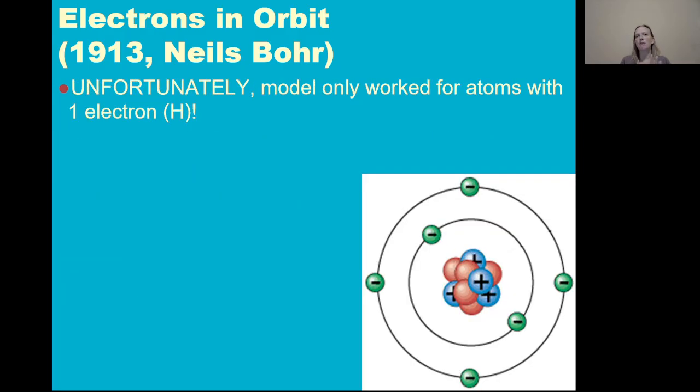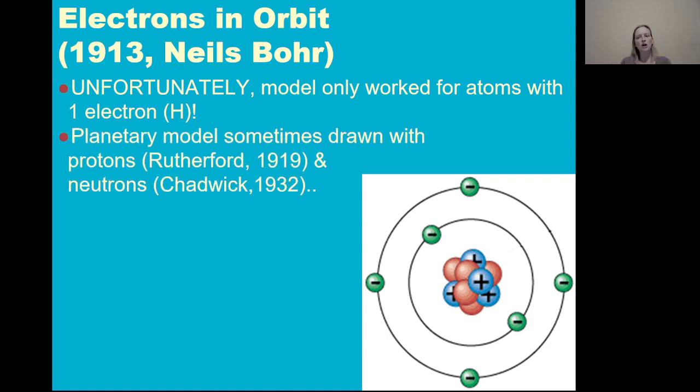Unfortunately, Bohr's model only worked for atoms with one electron. His calculations, his equations worked absolutely perfectly for hydrogen, but not for other elements. So clearly his model was good in the sense that it worked for hydrogen, but flawed in that it didn't work for anything else. So clearly more research needed to be done.